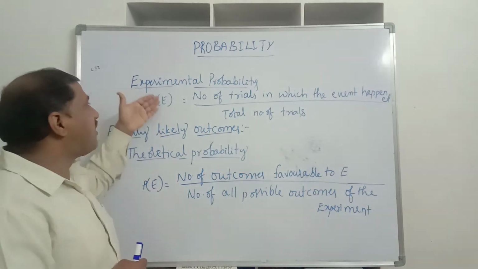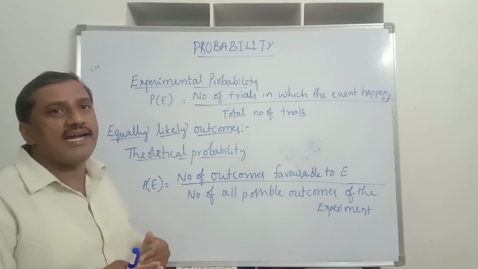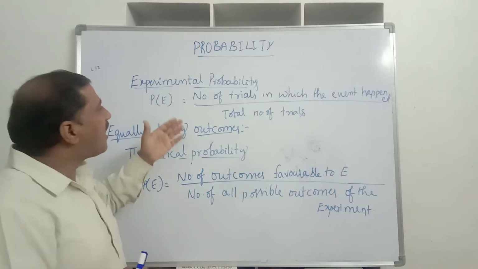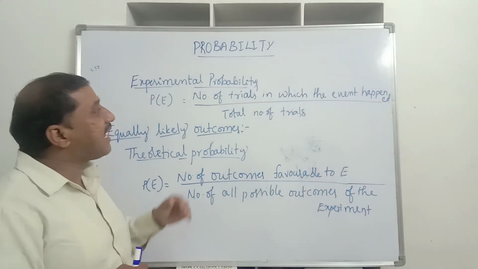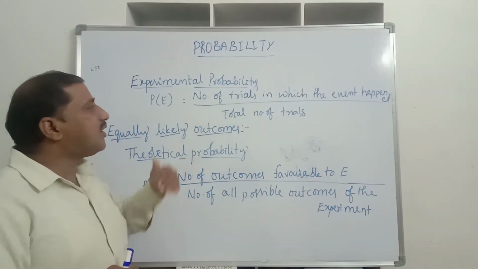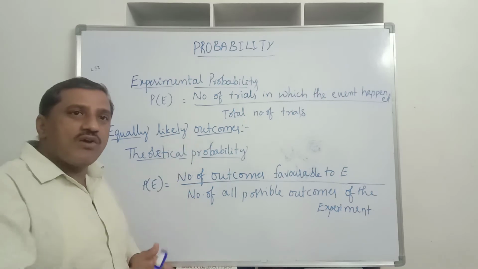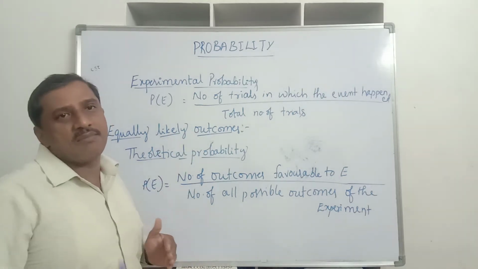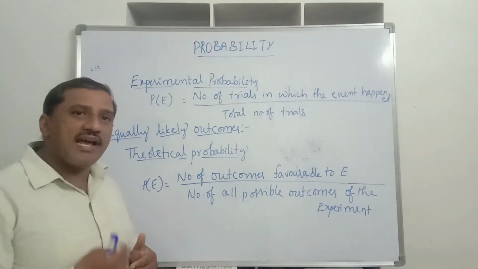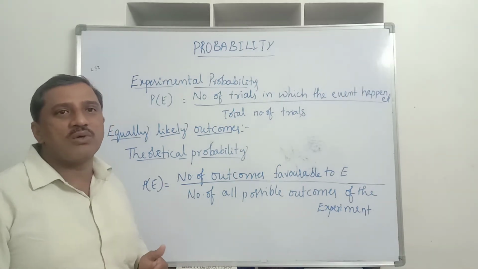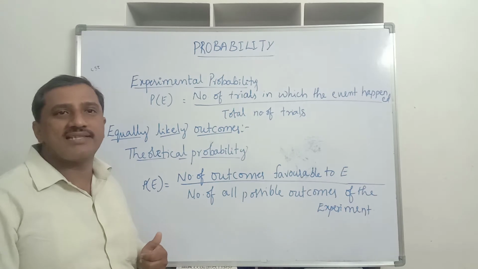Similarly, if E is getting a head, in such cases also we get the probability, that is P of E equals the number of trials in which the event happened to the total number of trials. If we go on increasing the number of trials, as I said, the probability of getting a head is almost equal to the probability of getting a tail.